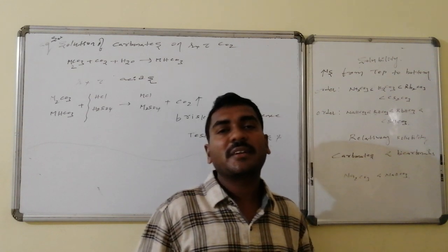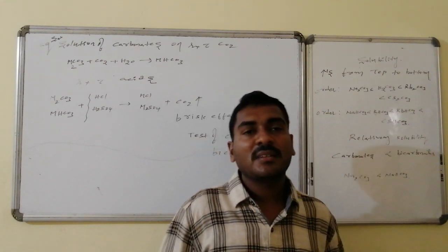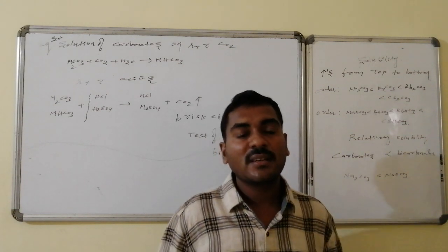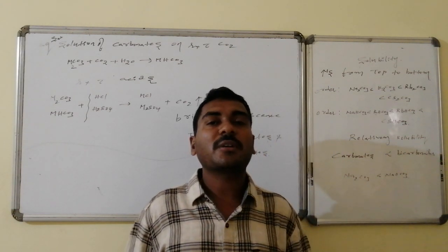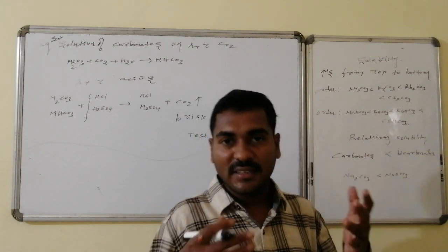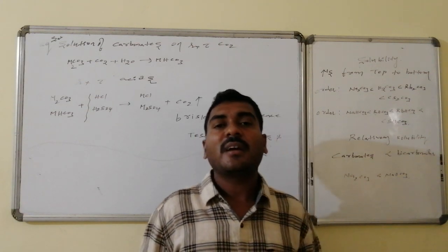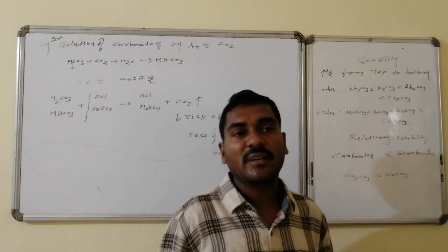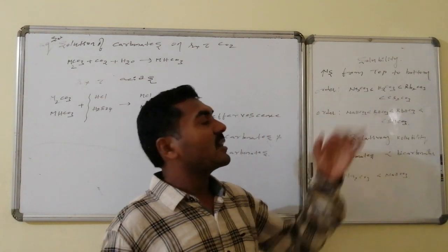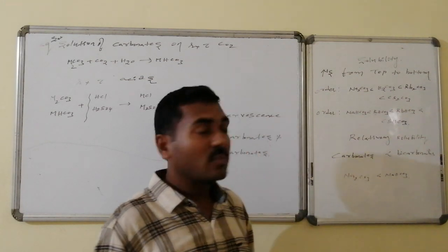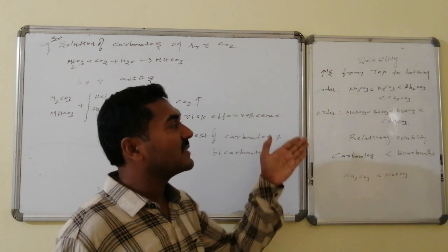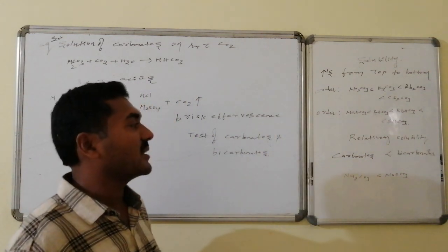Now, the last and important part of the carbonates is solubility. Solubility of carbonates and bicarbonates both increases from top to bottom. That is, if I go from the top carbonate to the bottom carbonate, that is, sodium carbonate to the corresponding cesium carbonate, otherwise lithium carbonate towards cesium carbonate, and bicarbonates towards cesium bicarbonate, the corresponding solubilities go on increasing. Compared to sodium carbonate, potassium carbonate is more soluble, and compared to potassium, rubidium and cesium are more soluble. Similarly, the same trend is present for the bicarbonates.